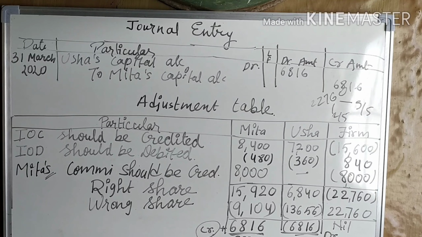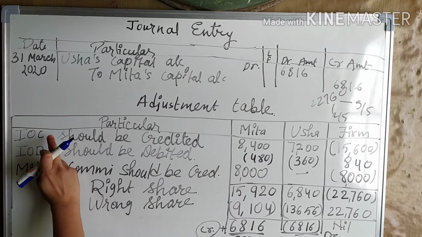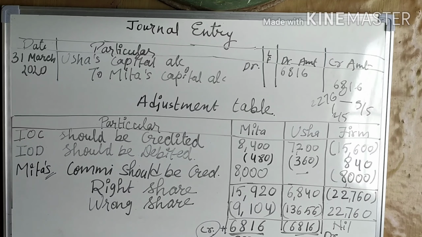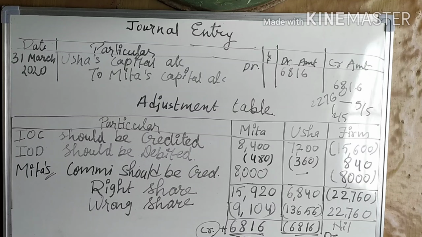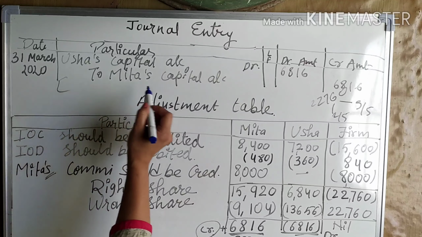Narration you can write: being adjustments omitted by firm now rectified. Because there are many adjustments, you can directly write being adjustments omitted by firm now rectified. So here you will write the narration.